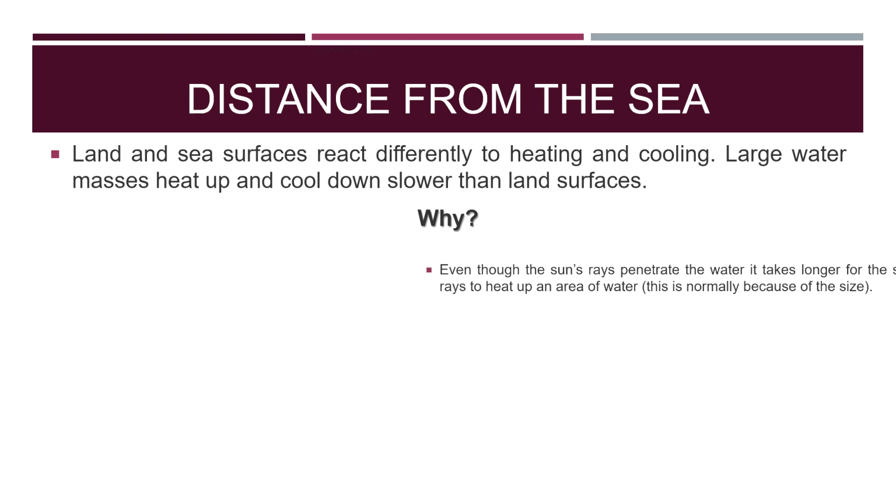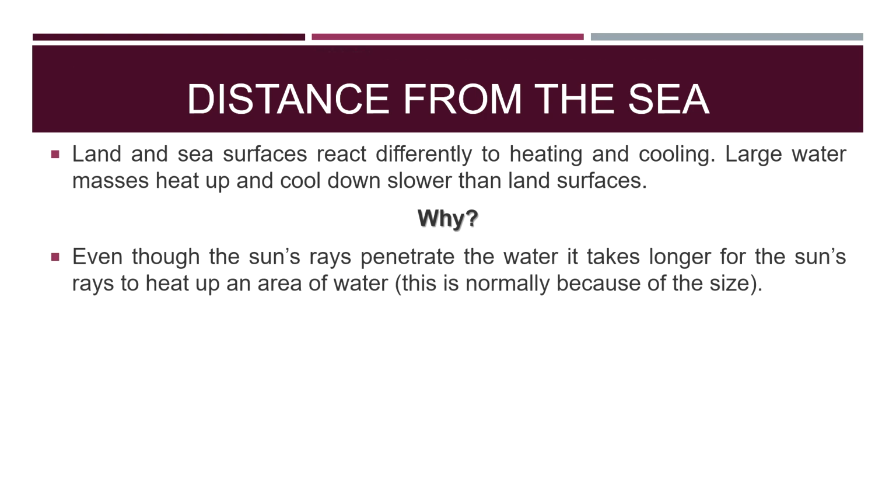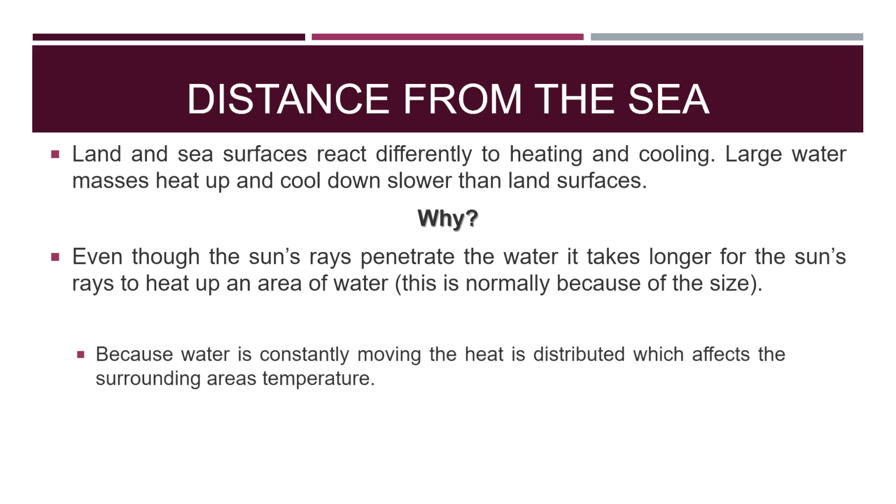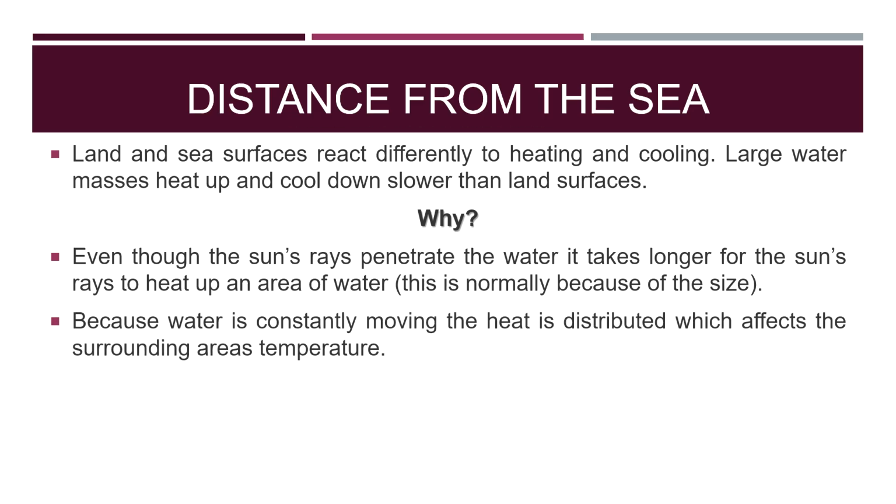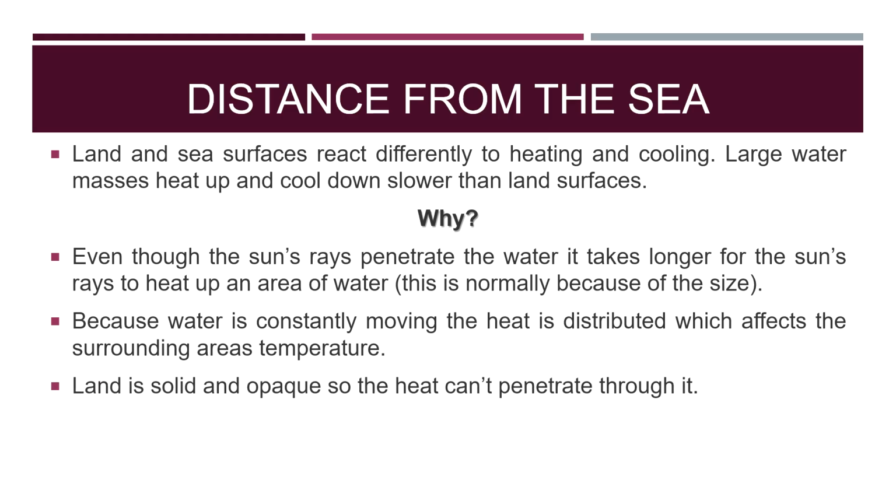Why do you think this is? Because even though the sun's rays penetrate the water, it takes longer for the sun's rays to heat up an area of water, and this is normally because of the size. And because water is also constantly moving, the heat is constantly distributed, which affects the surrounding area's temperature.